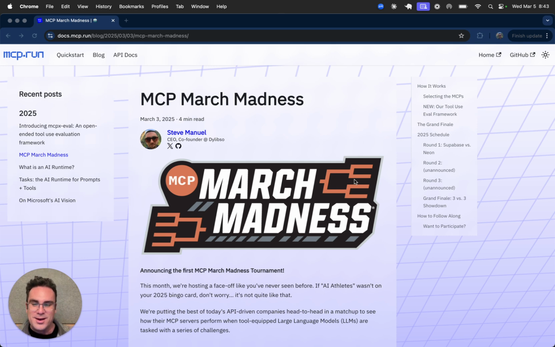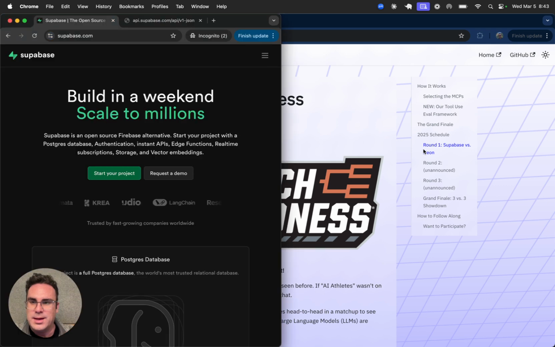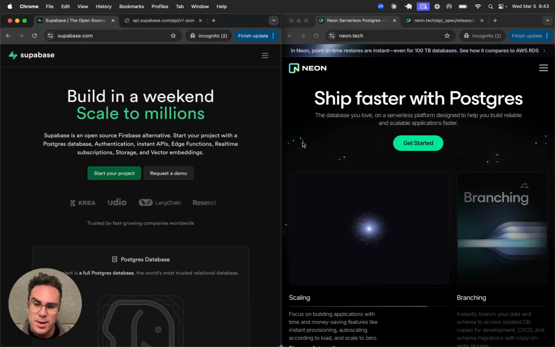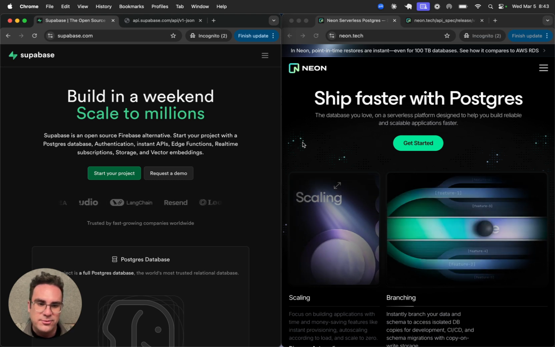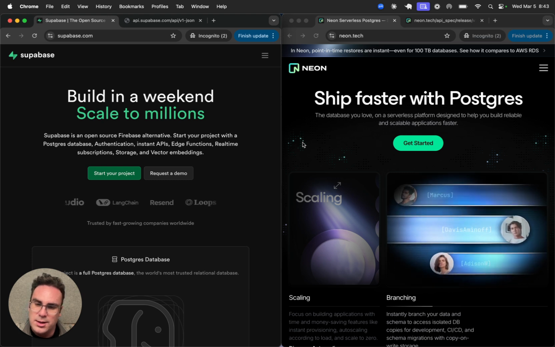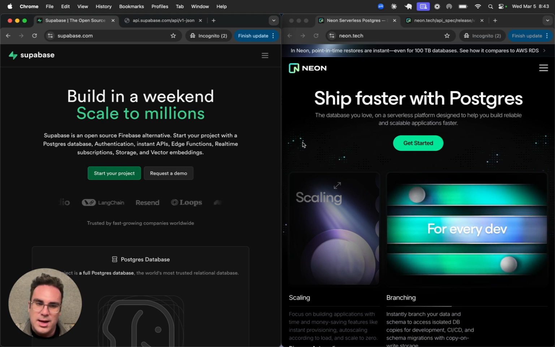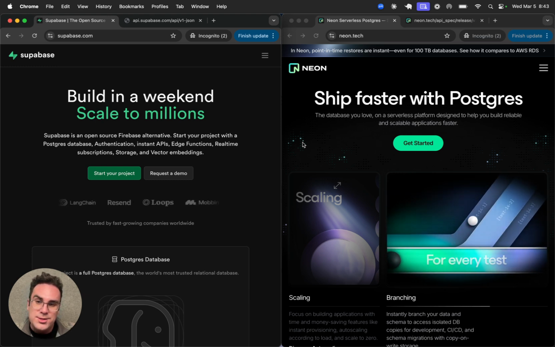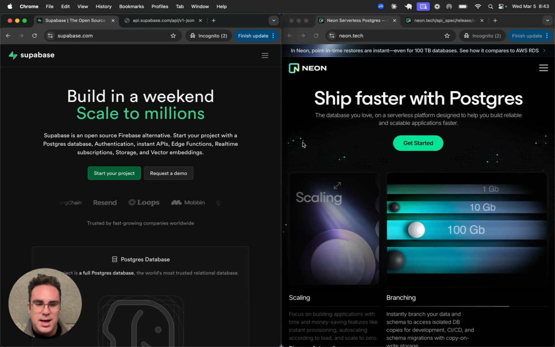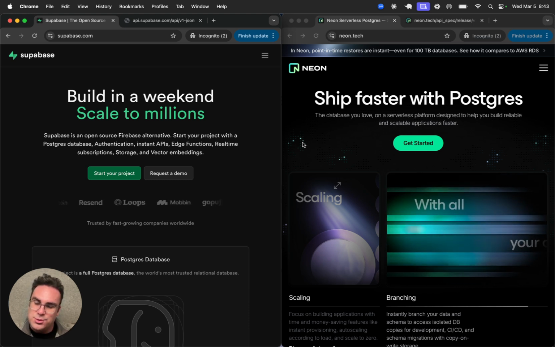So today, round one, we are launching a Supabase versus Neon competition. For those who aren't aware, Supabase and Neon are both incredible Postgres backend-as-a-service platforms with lots of incredible features, and they're really pushing the needle on AI interactivity and agent access. So we're going to see how well agents can use their APIs, again, through an MCP server.